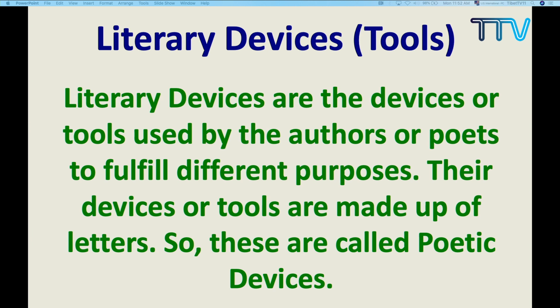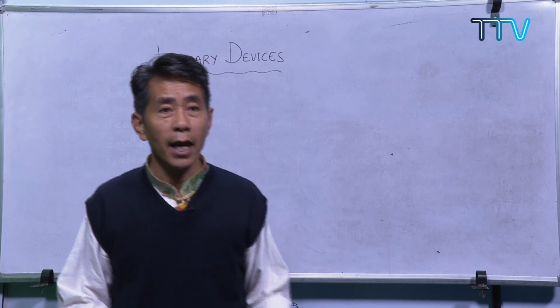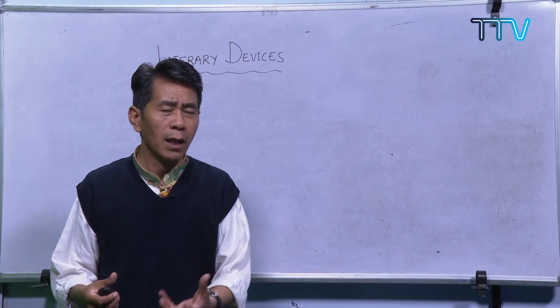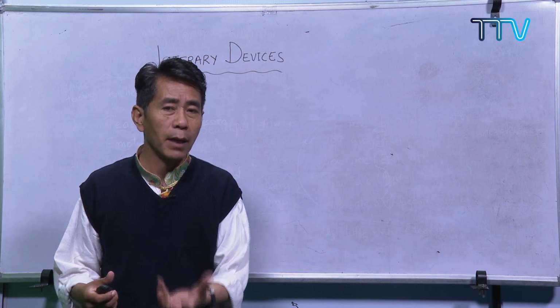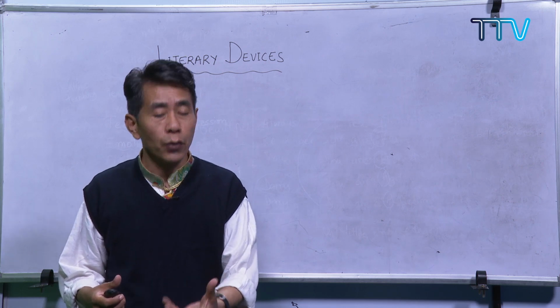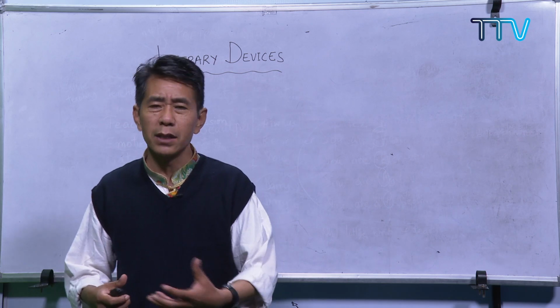So there are so many literary devices. By now you have come across so many poems. You have started learning poems and nursery rhymes from your lower classes, so you must be familiar with these literary devices. These are the devices which will really help you in your life. When you learn a poem, understanding that poem is important, but you have to come across so many poems. Class 5, 6, 7, 8, 9, 10, college, you will learn so many poems.